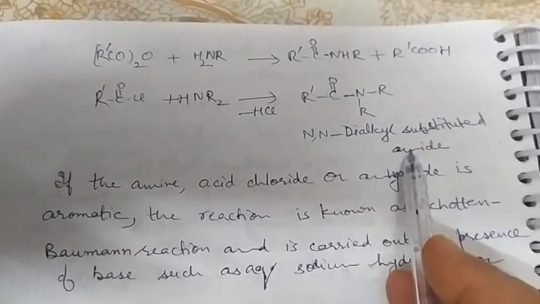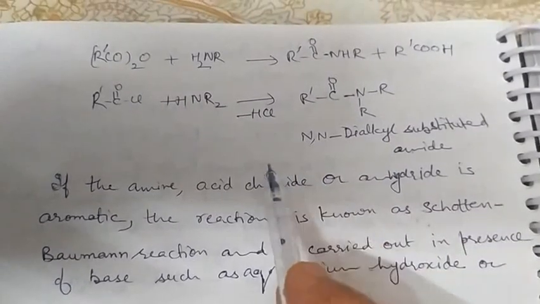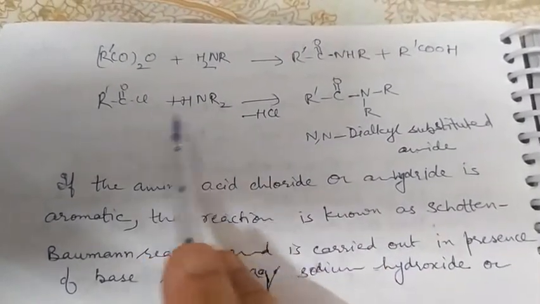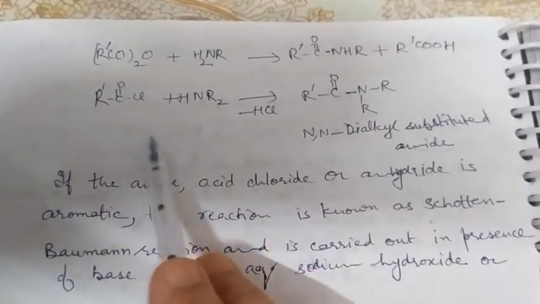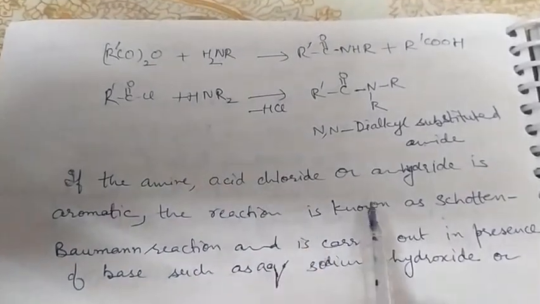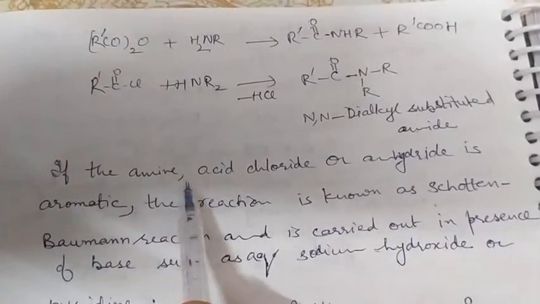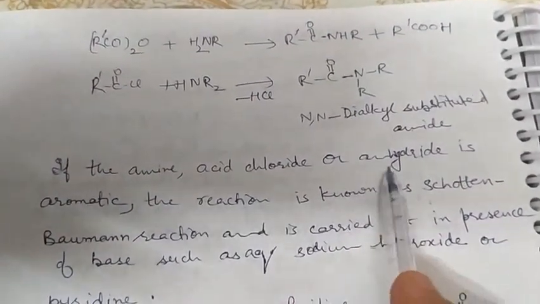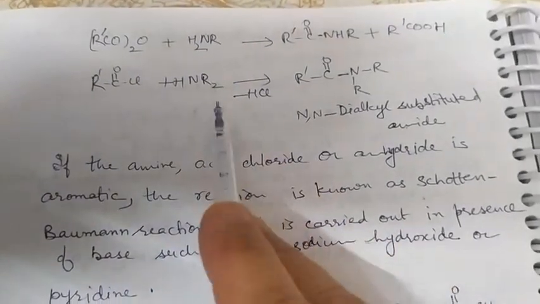Tertiary amines don't contain any hydrogen in them. R3N is the formula for tertiary amines. Hence, no elimination of HCl, no reaction of tertiary amine with acid chloride or acid anhydrides takes place.